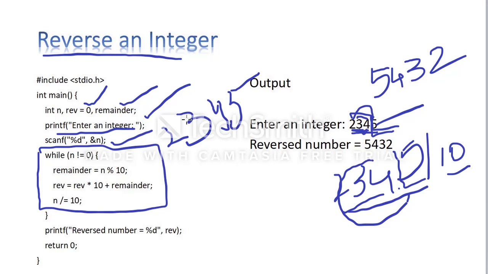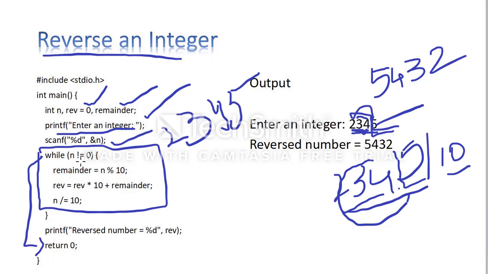So I am entering 2, 3, 4, 5, while n is not equal to 0. Here I am implementing the logic while n is not equal to 0. If you are entering 0, there is no need of reversing that number, so I am directly skipping the loop when the condition fails. But here n is not equal to 0. What is the n value? 2, 3, 4, 5.